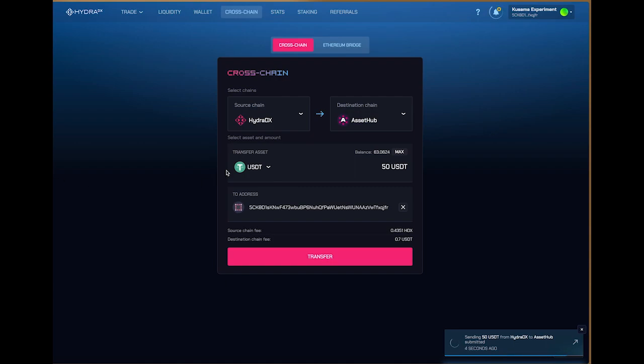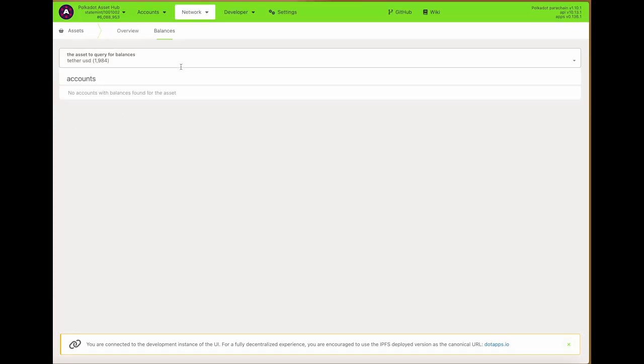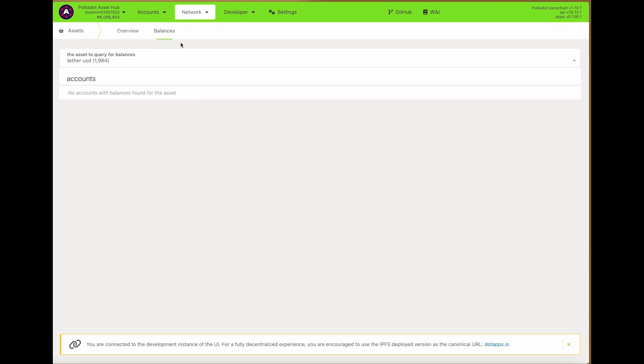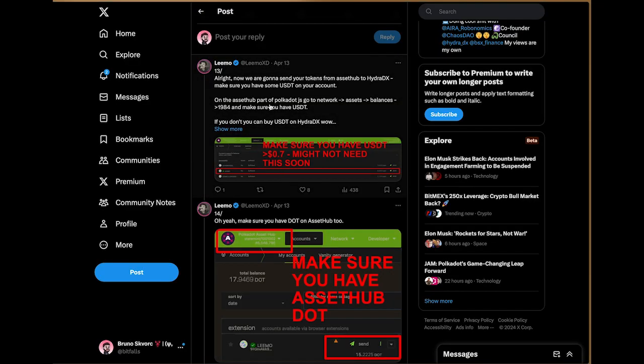And now this is going to be on the Kusama experiment account, so this should be showing a Tether balance fairly soon. As soon as this completes, the 50 is gone, which means that the 50 should be arriving on AssetHub soon. Not yet, I guess. There we go. So now it arrived with a 7-cent fee, and we can continue.